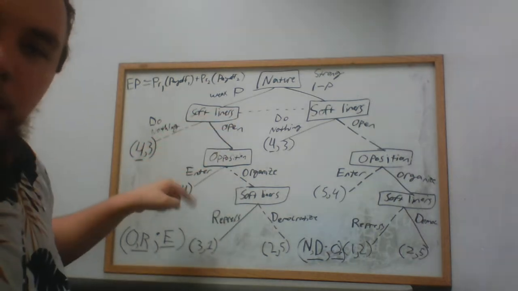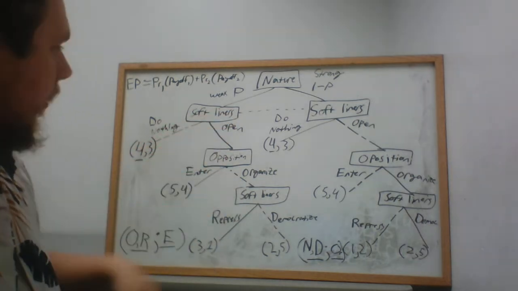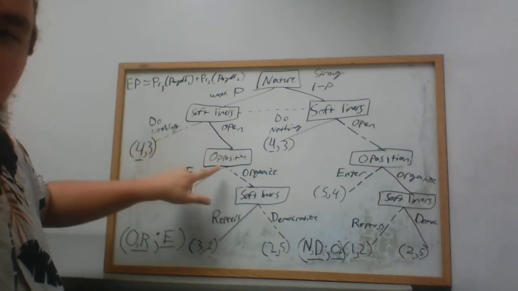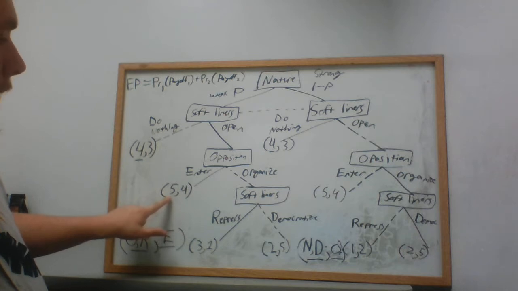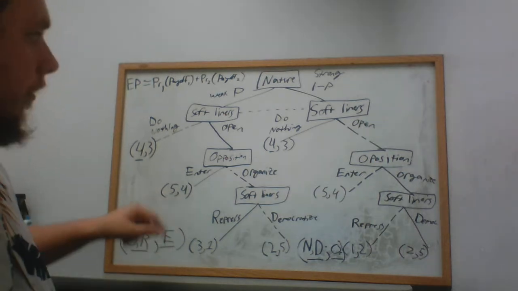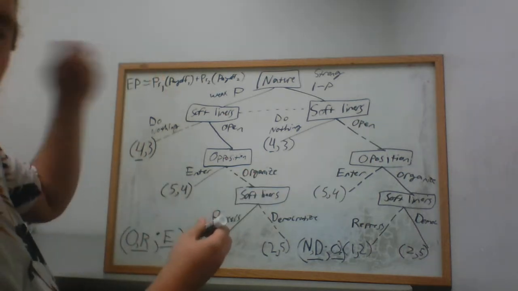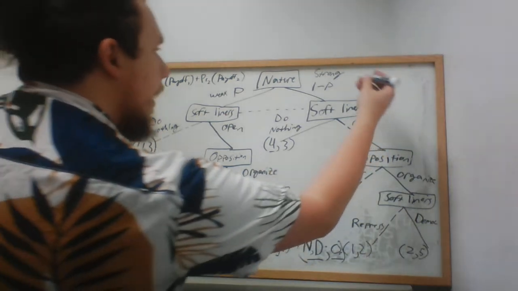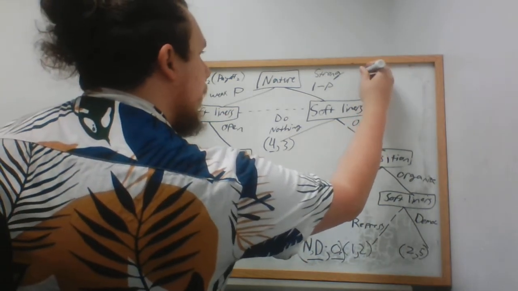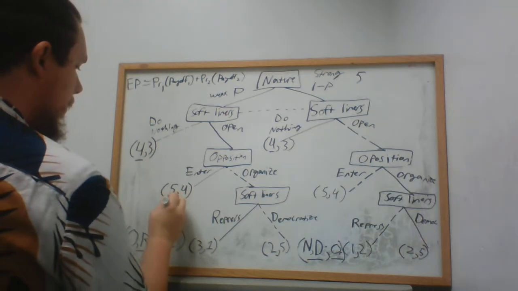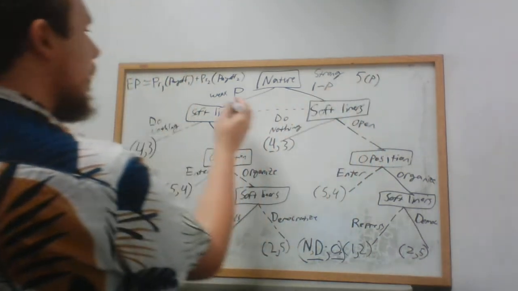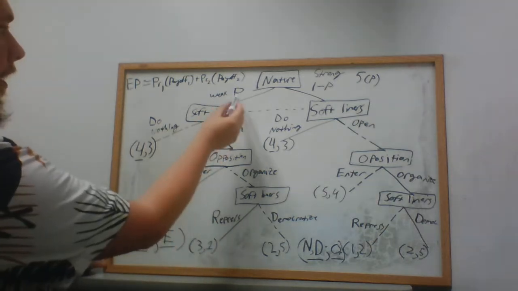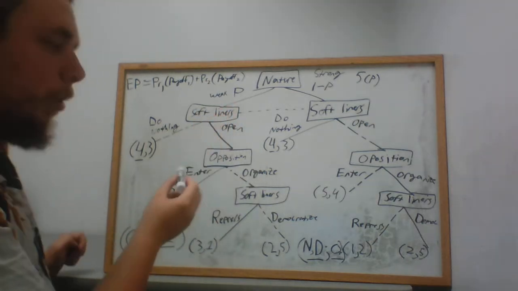So if they open up, the opposition is going to choose to enter, and player 1 gets a payoff of 5. So we can start plugging this into our equation. We know that player 1 is going to get 5 with probability p. We're on this side, so everything is probability p here from this tree.